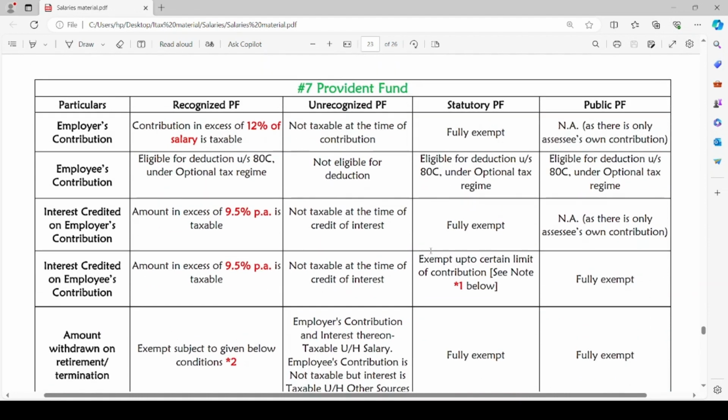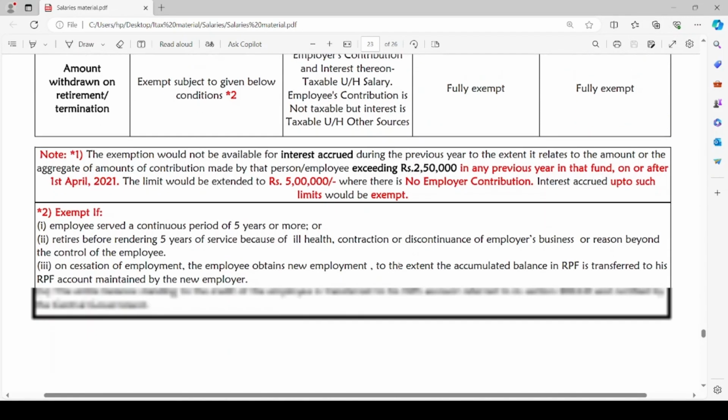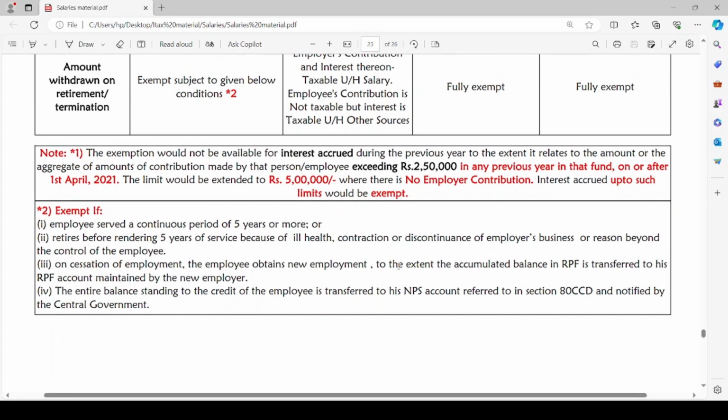Coming to the statutory provident fund. It is fully exempt when the employer contributes to statutory provident fund, and also the employee's contribution will be eligible for deduction under section 80C if the assessee pays tax under the optional tax regime. The interest credited on the employer's contribution will be fully exempt, and the interest credited on the employee's contribution will be exempt up to a certain limit of contribution. Regarding that limit, there is one note here.